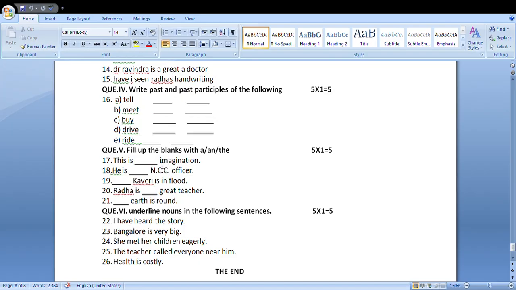Fill up the blanks with a and the articles. This is an imagination. The imagination is not used here. This is an imagination.